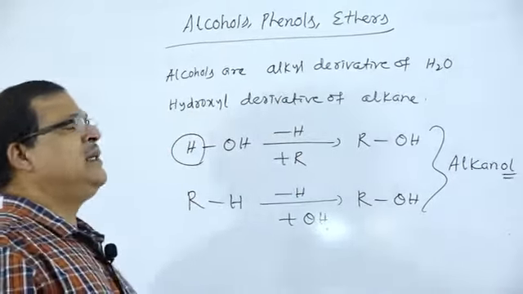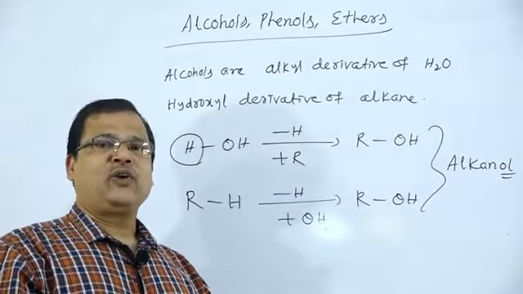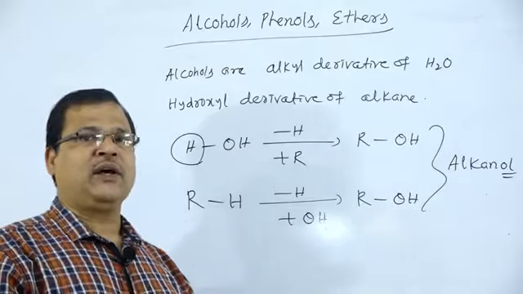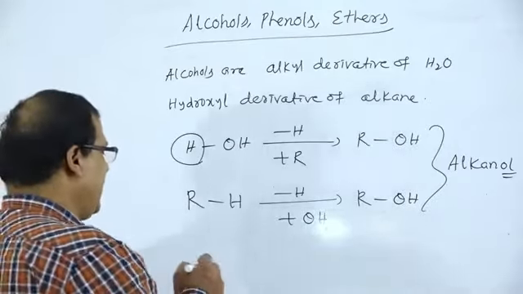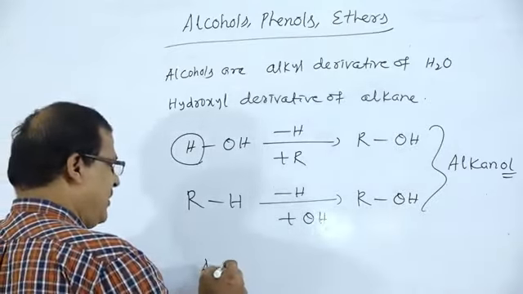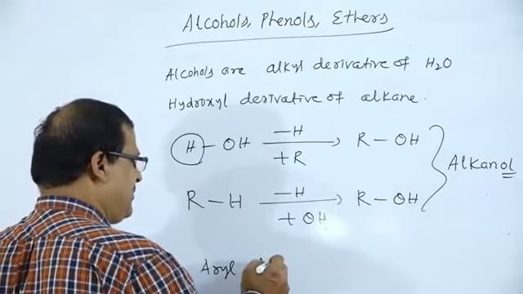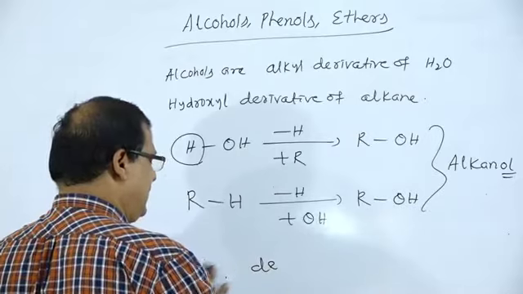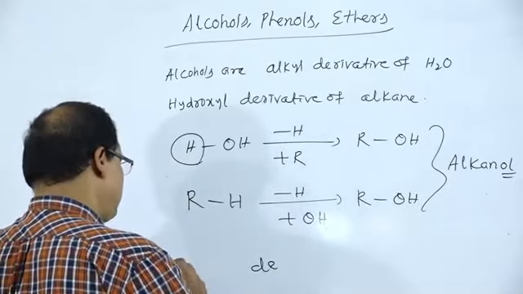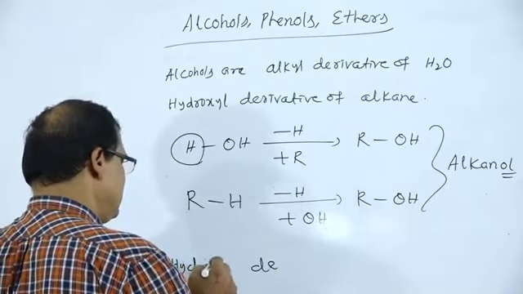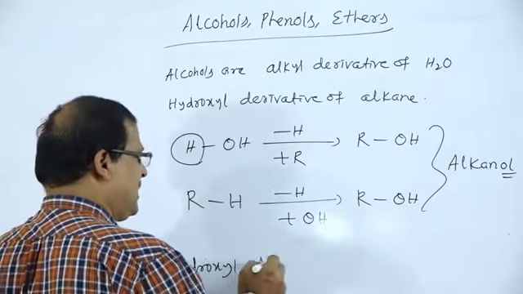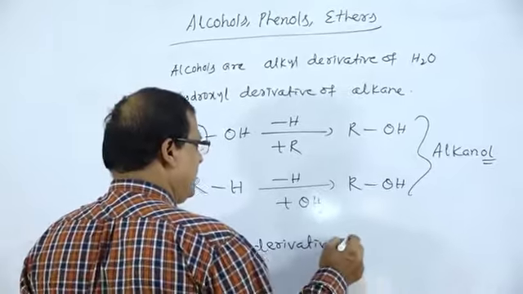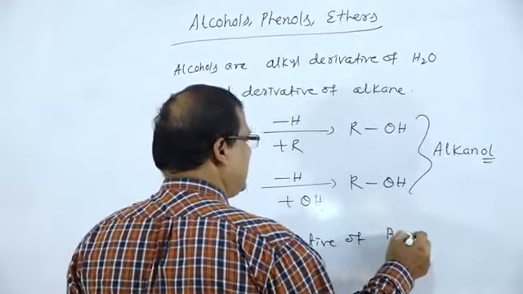Similarly, if we take aromatic alcohols, phenols, these are the aryl derivative, that is the hydroxyl derivative of benzene.